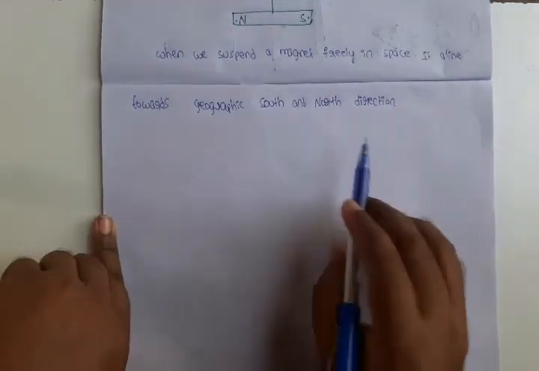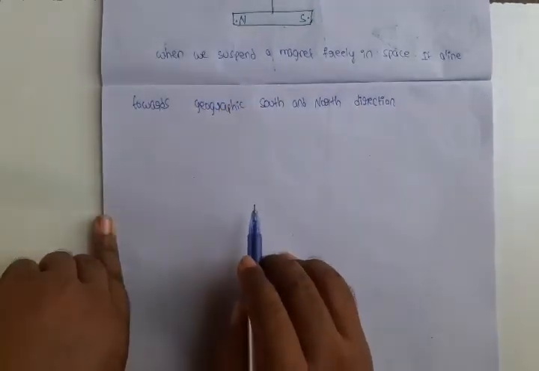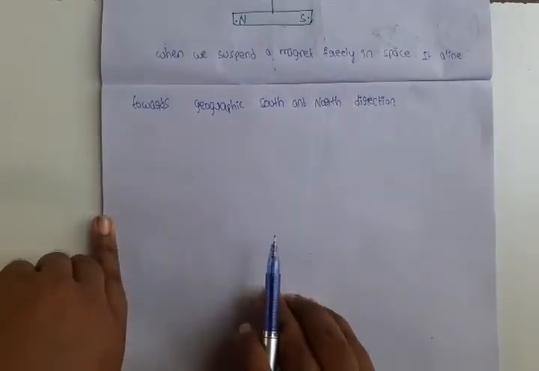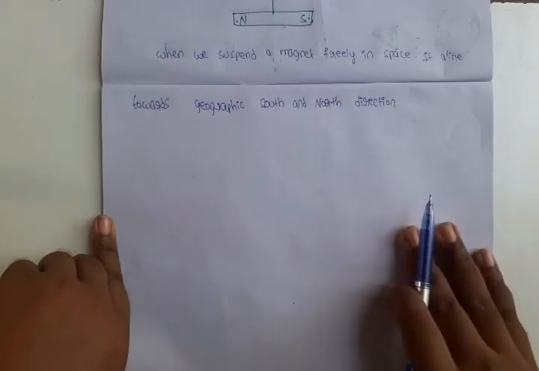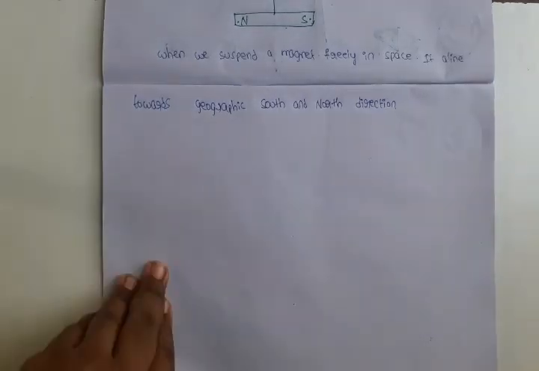Okay, that's why magnet has directive property. Why? Because it shows the direction. Where is the north direction, where is the south direction?